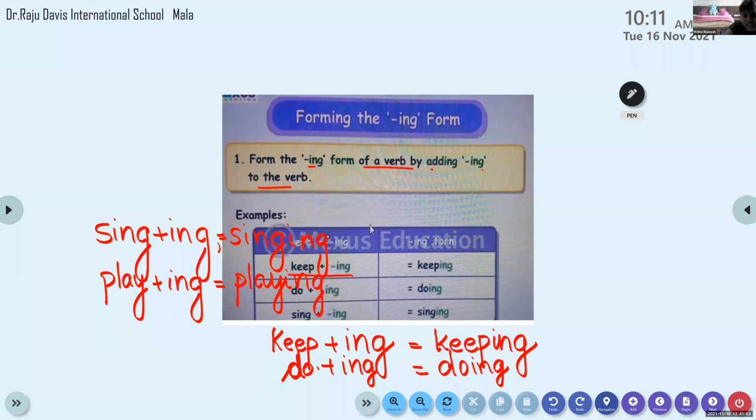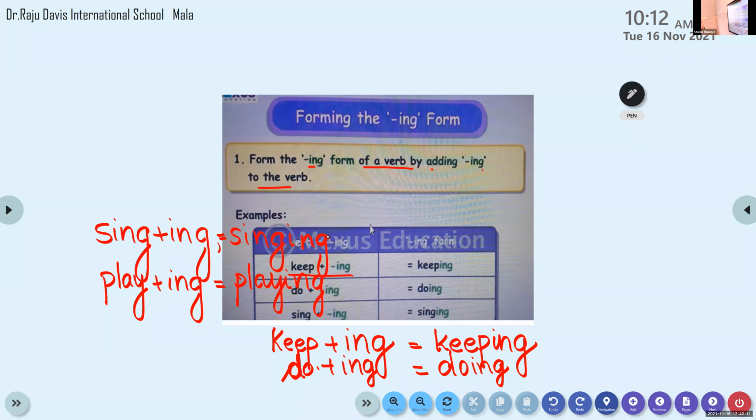Ma'am, play plus ing, right? Play, we need to write. Yes. Play plus ing, it is playing. Sing plus ing, it is singing. Keep plus ing, it is keeping, and do plus ing, it is doing.